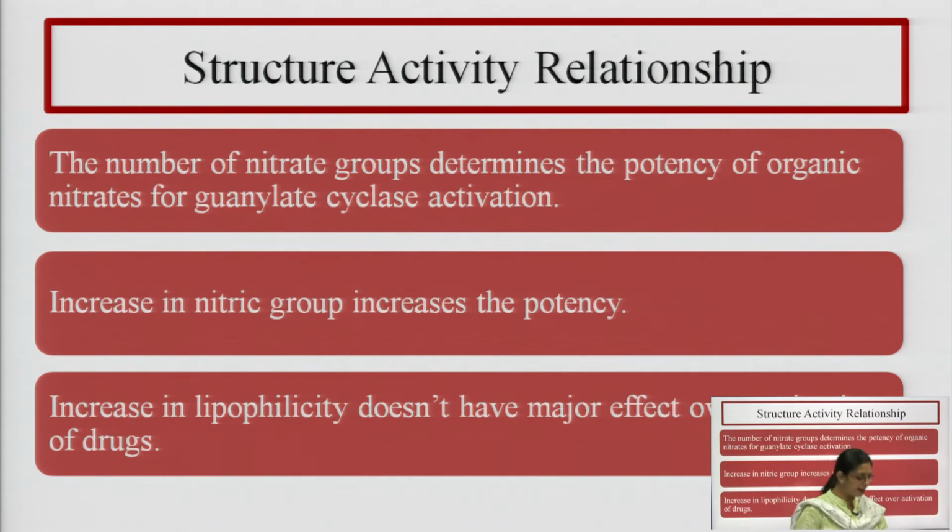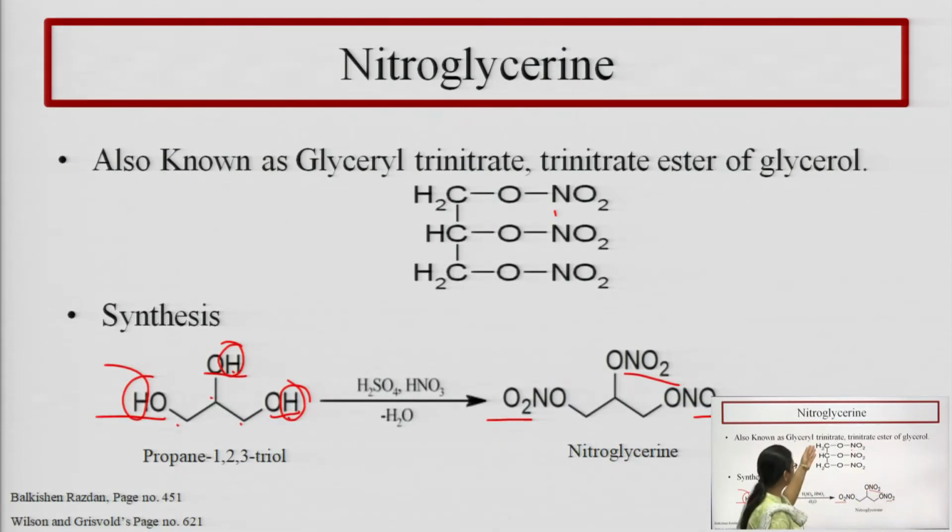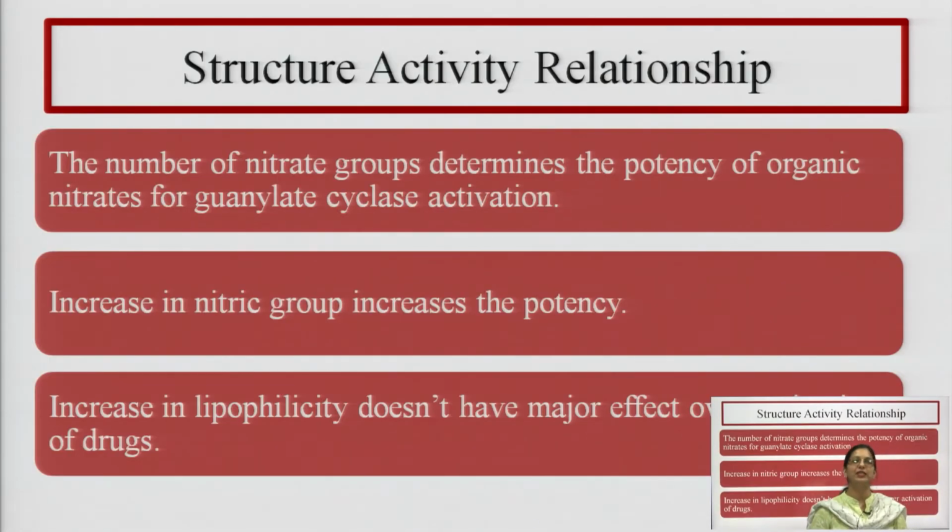So, the number of nitrate groups: you can see in this structure there are 3 nitro groups. When we discuss the structure activity relationship, the number of nitrate groups determines the potency of organic nitrate for guanylate cyclase activation. We have discussed the mechanism, why it is needed that guanylate cyclase should be activated. So, the number of nitrate groups determines the potency of organic nitrates for guanylate cyclase activation.